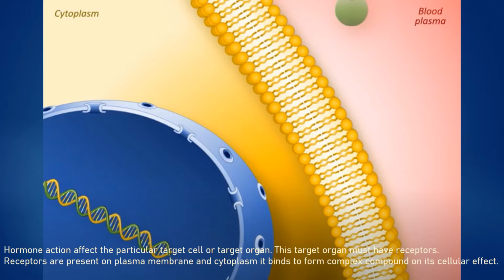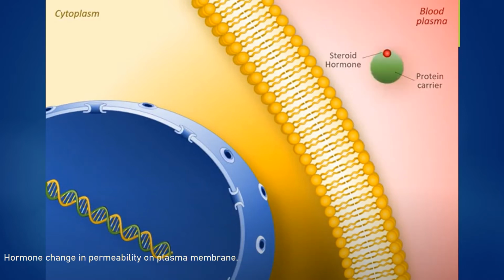Hormone action affects the particular target cell or target organ. This target organ must have receptors. Receptors are present on the plasma membrane and in the cytoplasm. The hormone binds to form a complex compound with its cellular effect. Hormones change the permeability of the plasma membrane.